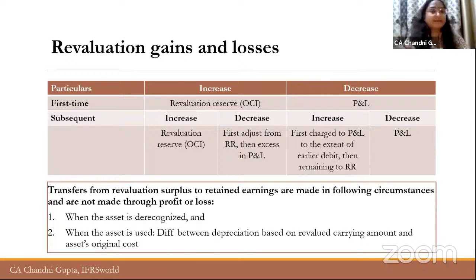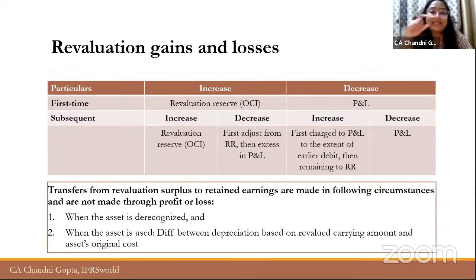Now there are some cases when revaluation surplus will be transferred to retained earnings. So first of all, let me tell you that revaluation reserve is never transferred to P&L. It will be recognized directly in retained earnings when the asset is derecognized, or also when the asset is used and depreciation is charged. So when an asset is revalued, there will be an increase in depreciation also, right?